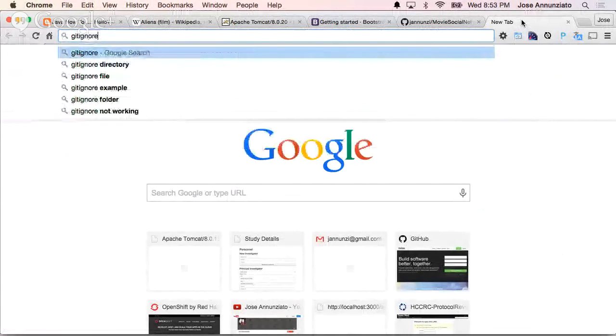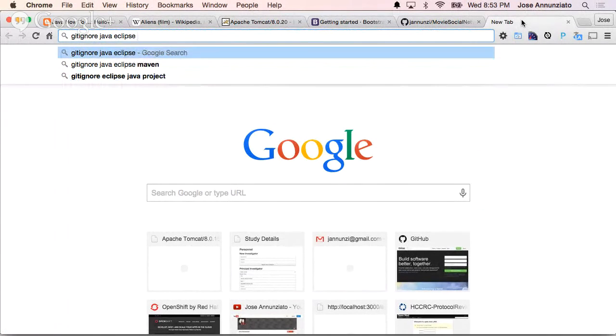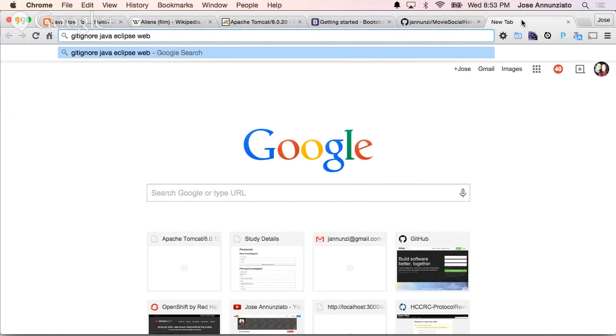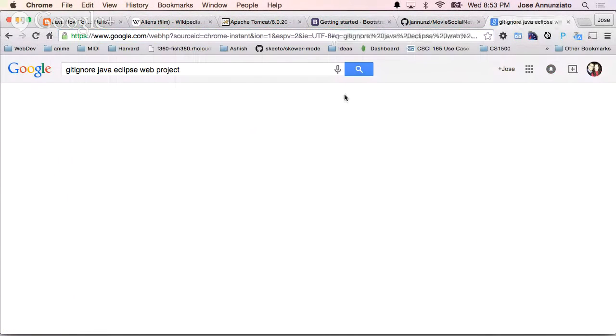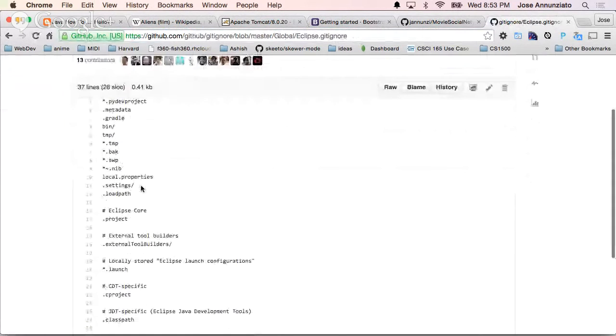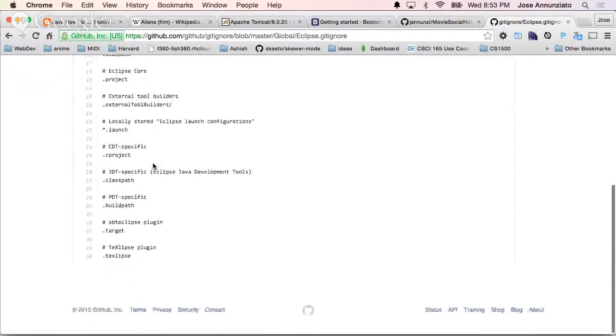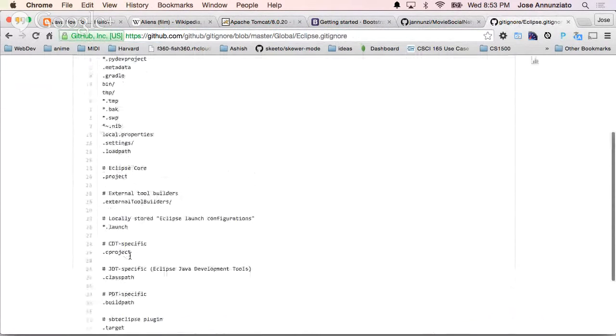Let me get a git ignore for Java Eclipse, a Java Eclipse web project. Git ignore master. There we go. So metadata. I don't want any settings, load path, or temp, or C project, target. I don't want any of that. Very good.